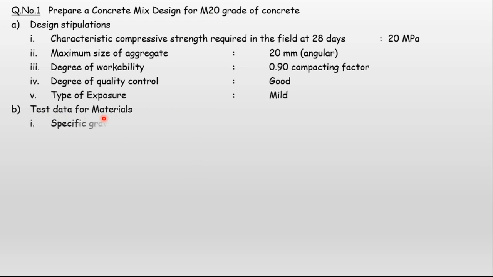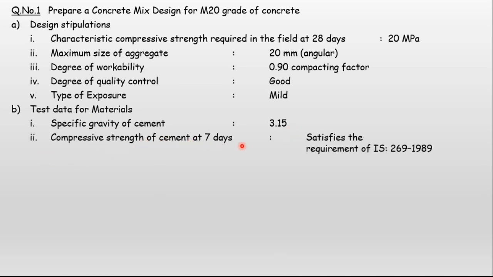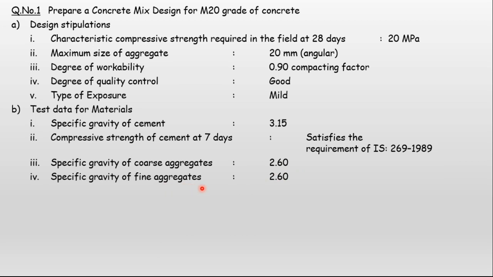Specific gravity of cement is 3.15. Compressive strength of cement at 7 days satisfies the requirement of IS 269-1989, so the compressive strength of cement after 7 days has to satisfy IS 269. Specific gravity of coarse aggregate is 2.6, and of fine aggregate is 2.6.